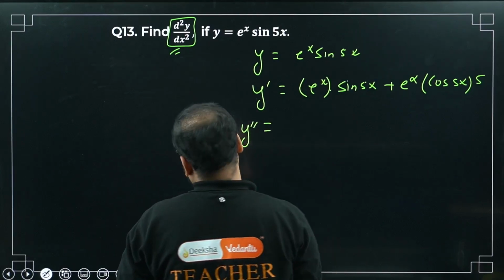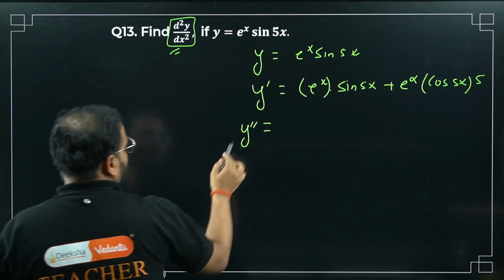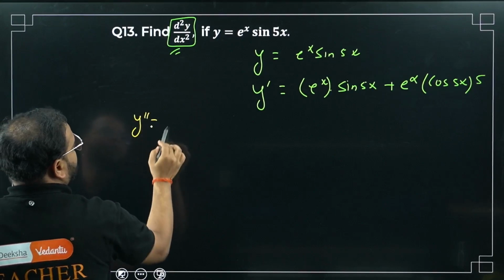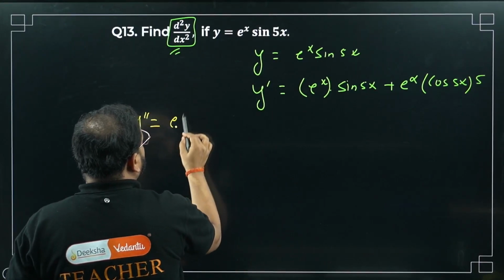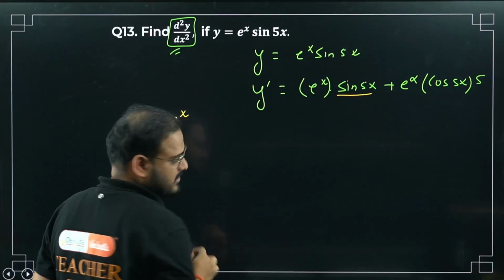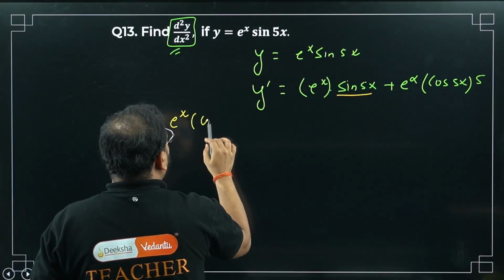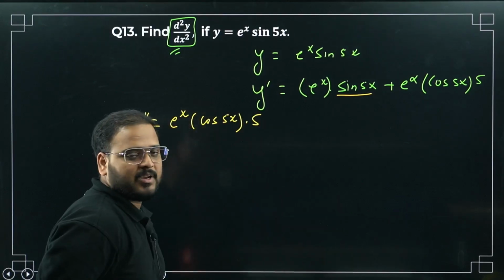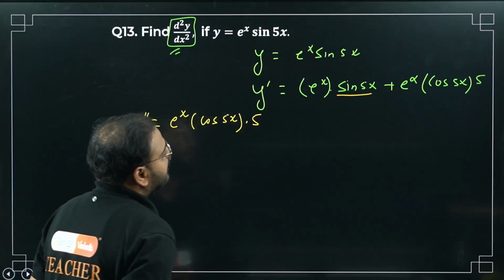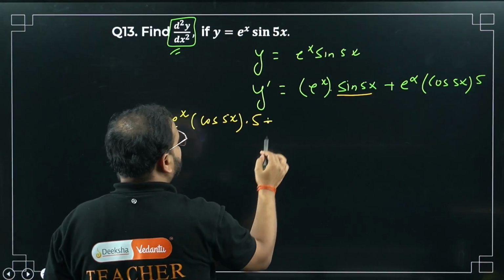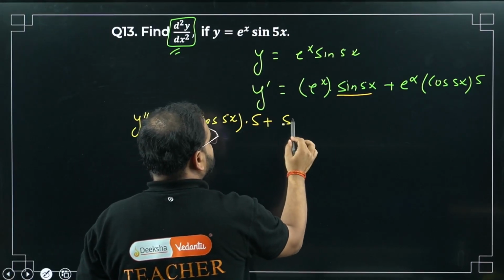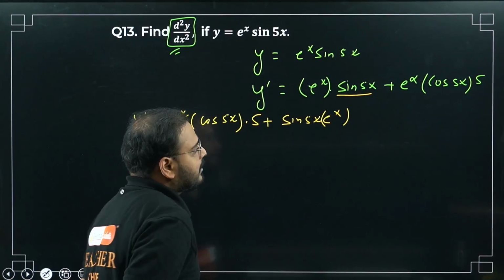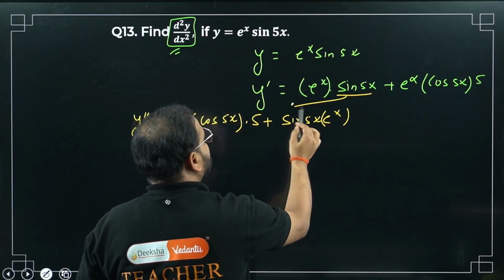For this part I'll need more space, right? Let me do it on this side. So y double dash, please check, I'll keep e power x as it is. I differentiate sin 5x, sin 5x, not 5 power x. I get cos 5x times 5. Correct? I have to use the product rule 2 times, no? So this is cos 5x times 5 plus, this time I'm going to keep sin 5x as it is, and e power x will be simply e power x. This is for the first part only, both the terms.